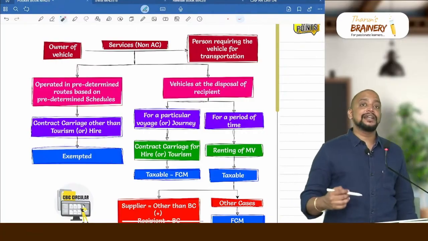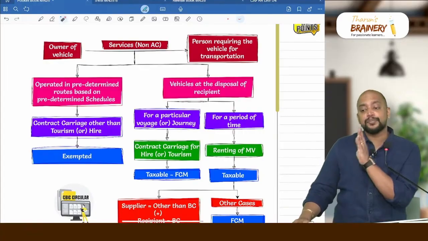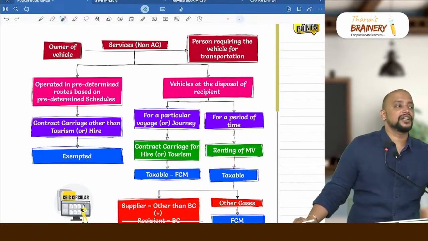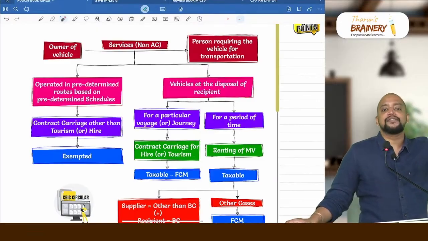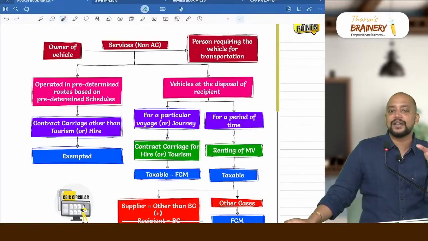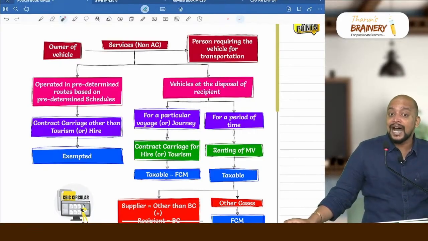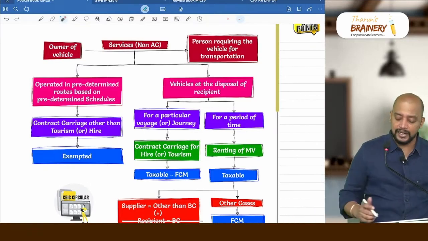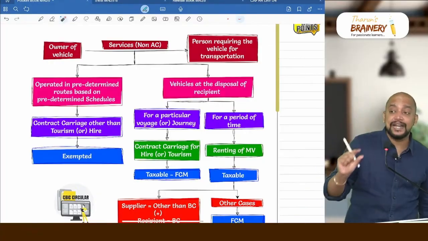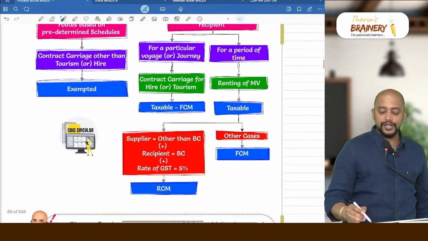What if the vehicle is at the disposal of the recipient, means the vehicle is with the recipient? Is it for a particular trip or voyage or for a particular period of time? If it is for a particular trip, for example, a company is taking employees on a vacation to Ooty or Goa, etc., for the trip only the vehicle will be at the disposal of the company. Then in this case, it will come under contract carriage for hire, not renting, contract carriage for hire or tourism. Therefore, it will be taxable. Whereas, if it is for a period of time, then it will be called renting of motor vehicle, and renting of motor vehicle is also taxable.